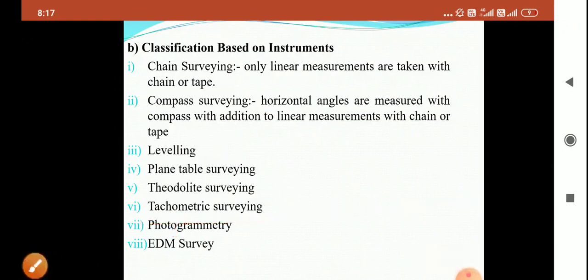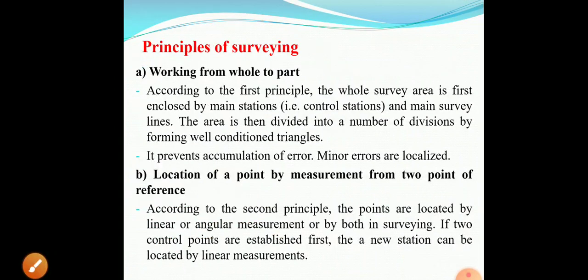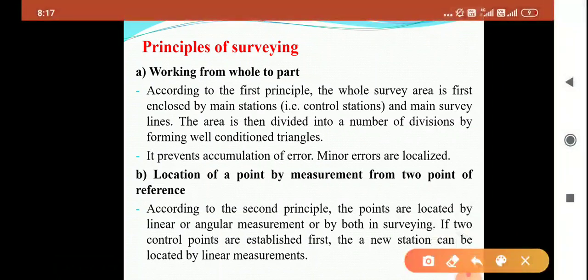Then next, survey basically depends upon two principles. First is work from whole to part. Second is location of a point by measurement from two points of reference. So what is meant by work from whole to part? In this condition, the entire area is divided into different parts.